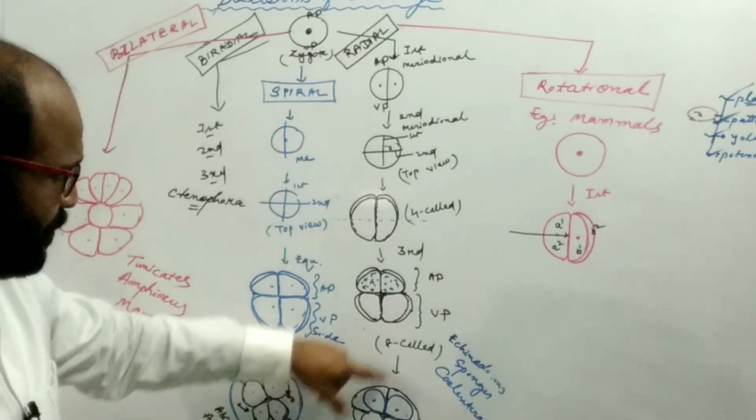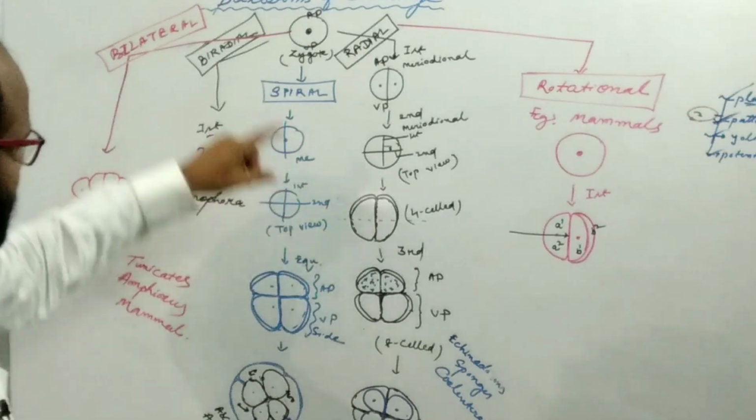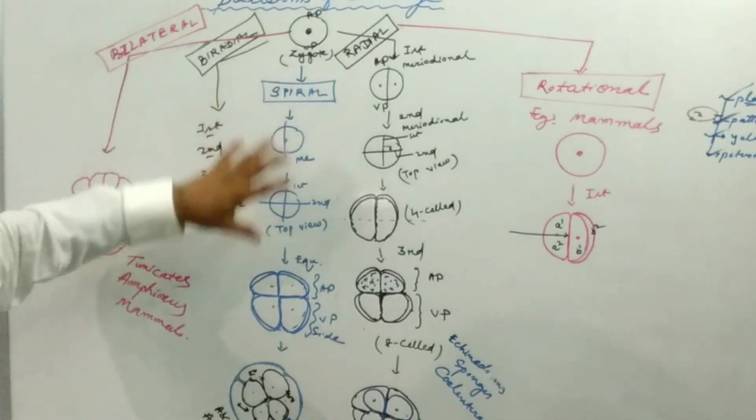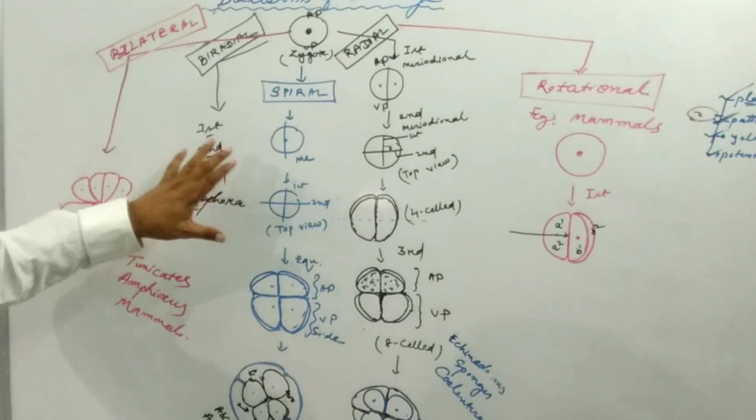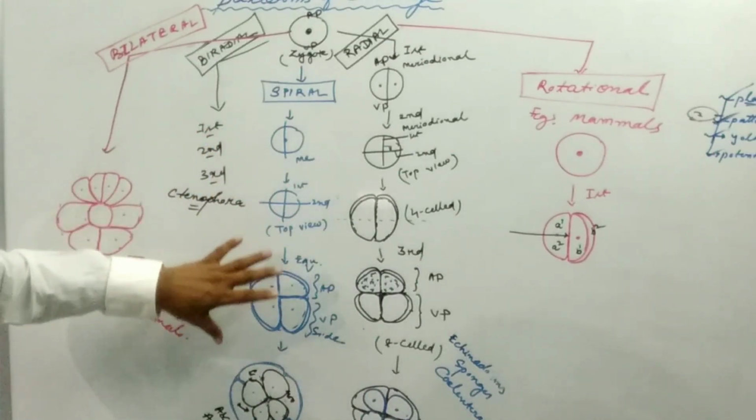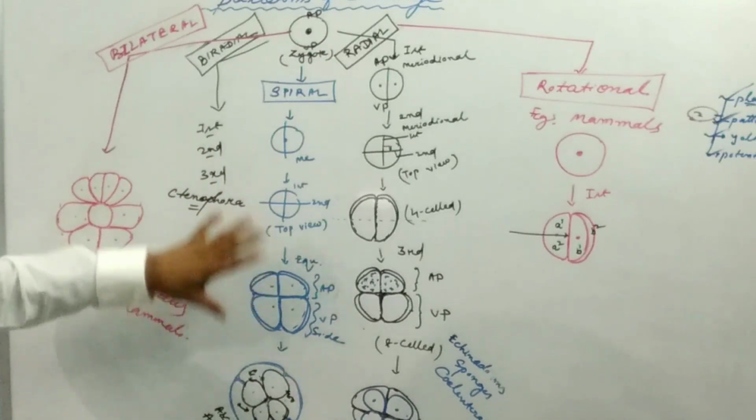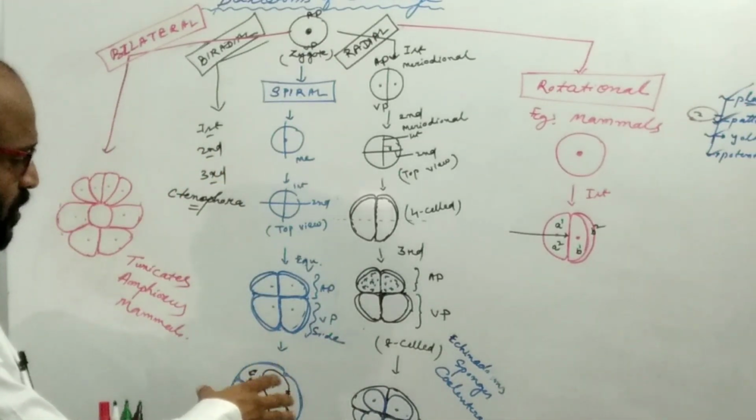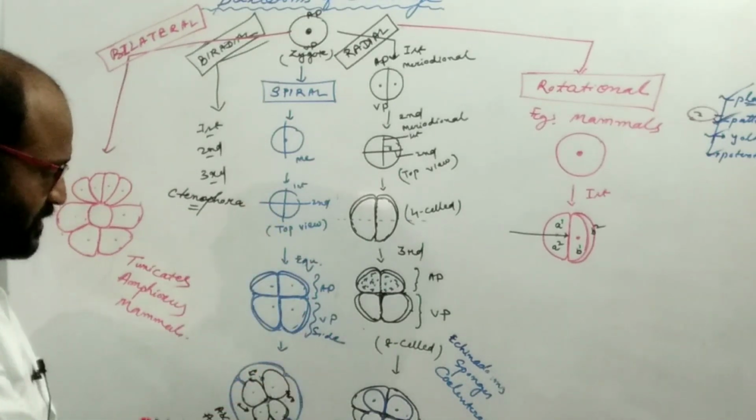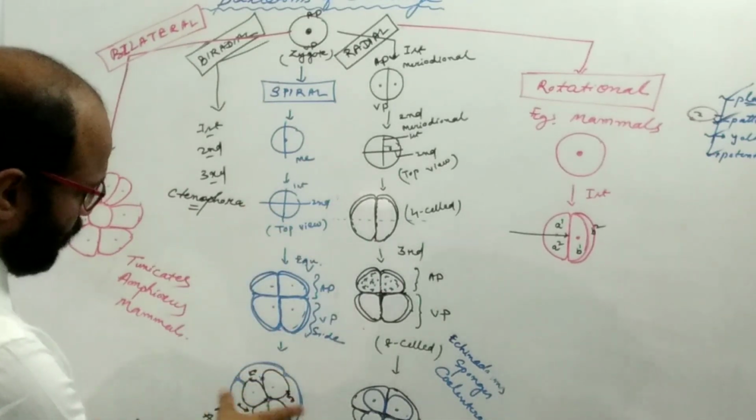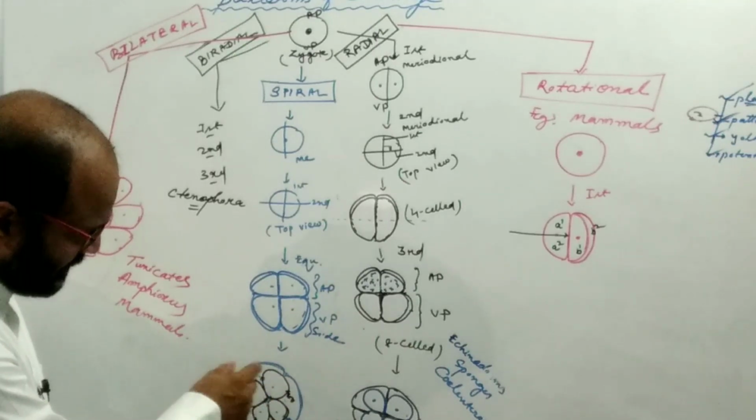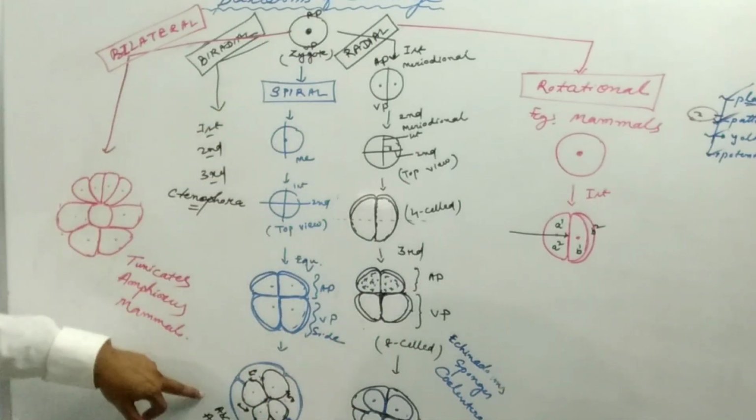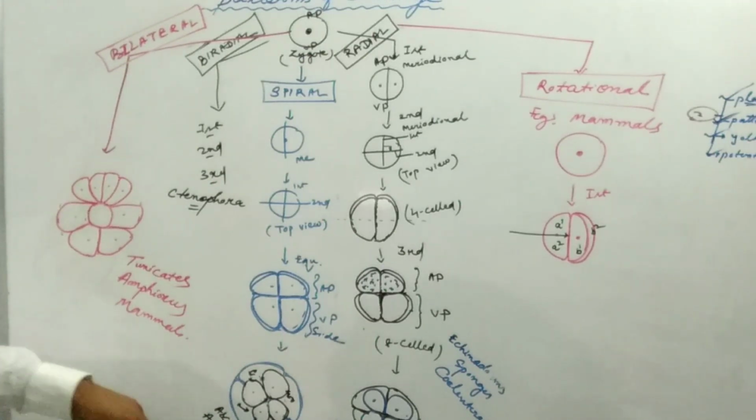This is the radial, found in echinoderms, sponges, coelenterates. Another is the spiral. Here, because of the formation of oblique spindles at the time of cleavage, the upper tier of blastomeres is not present exactly over the corresponding blastomere. They are present at the junction of the blastomeres, and such a pattern is known as the spiral, found in Ascaris, annelids, mollusks and flatworms.